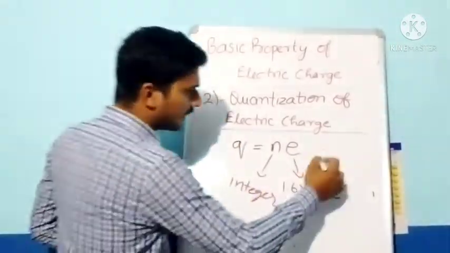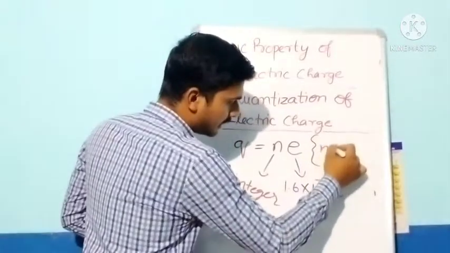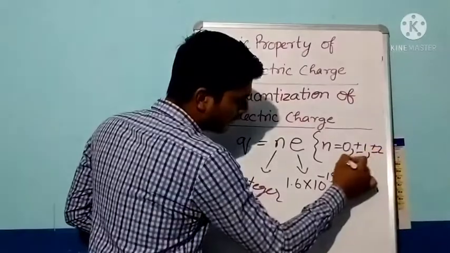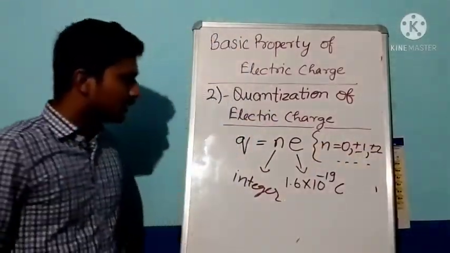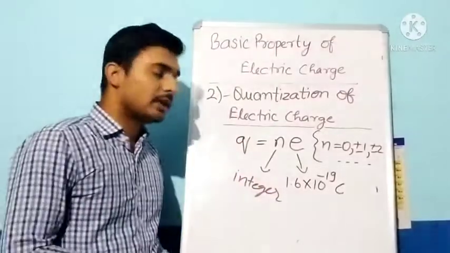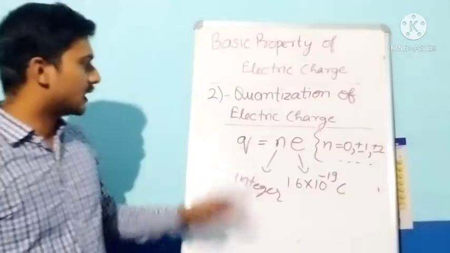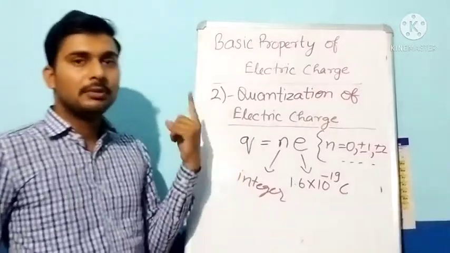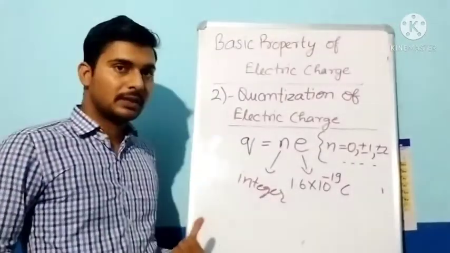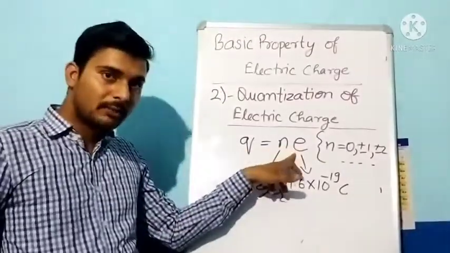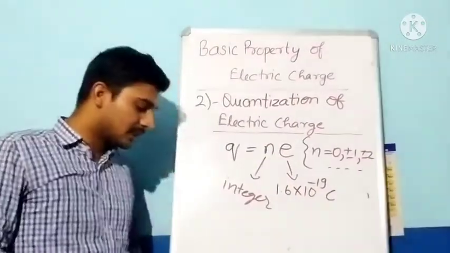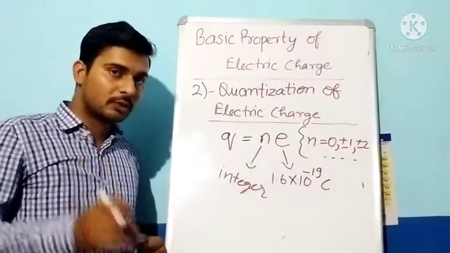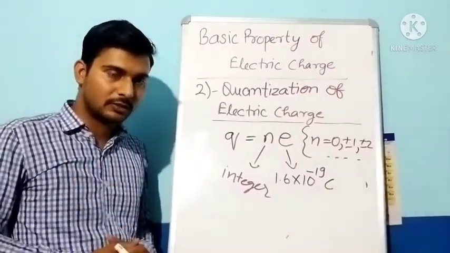Here n can have the values n equals 0, plus minus 1, plus minus 2, and so on. So what do we understand by quantization of charge? It means that the charge on any body will always be an integral multiple of the quantum of charge, and the smallest amount of charge is the charge of a proton or an electron.